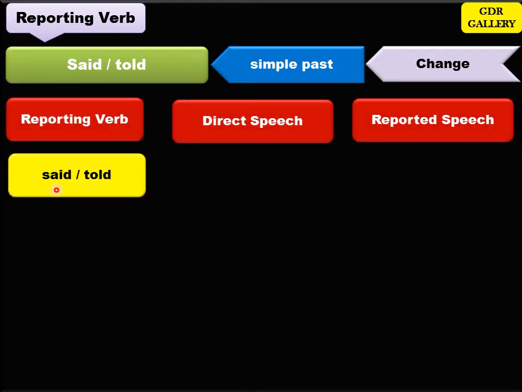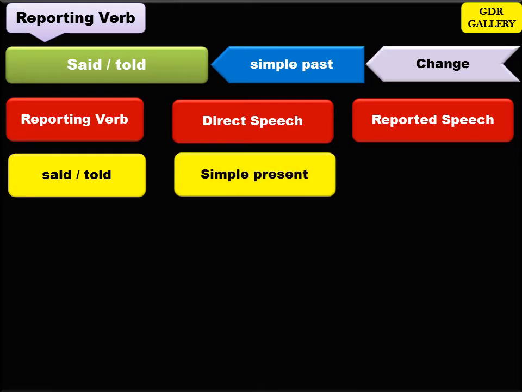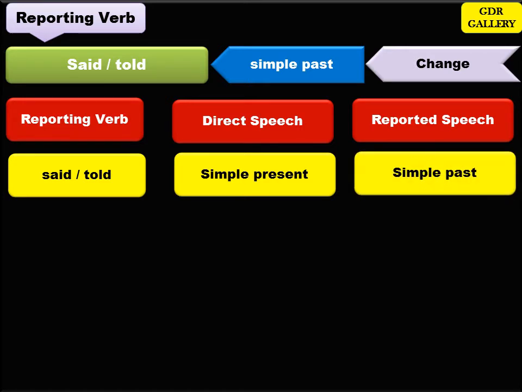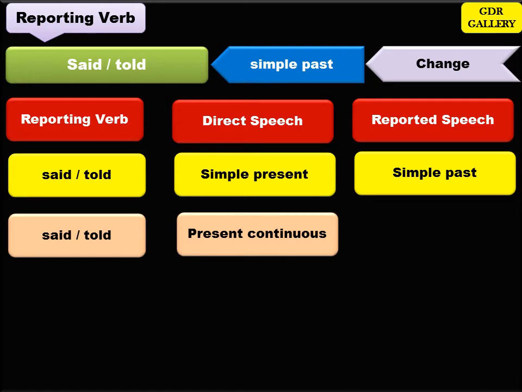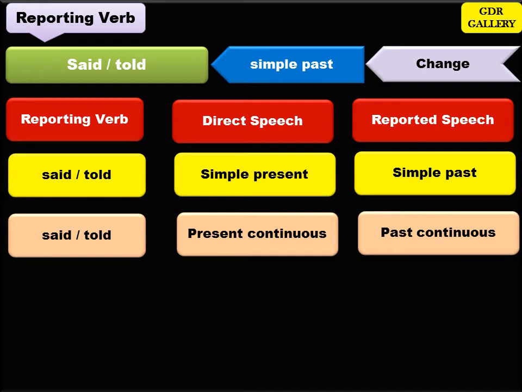Here you have the reporting verb said or told. This is in simple past. So when the reporting verb is in simple past and the quoted speech is in simple present, then the verb in the reported speech has to be changed to simple past. So remember, simple present has to be changed to simple past. In the same way, present continuous tense has to be changed to past continuous tense when you are changing direct speech to reported speech.